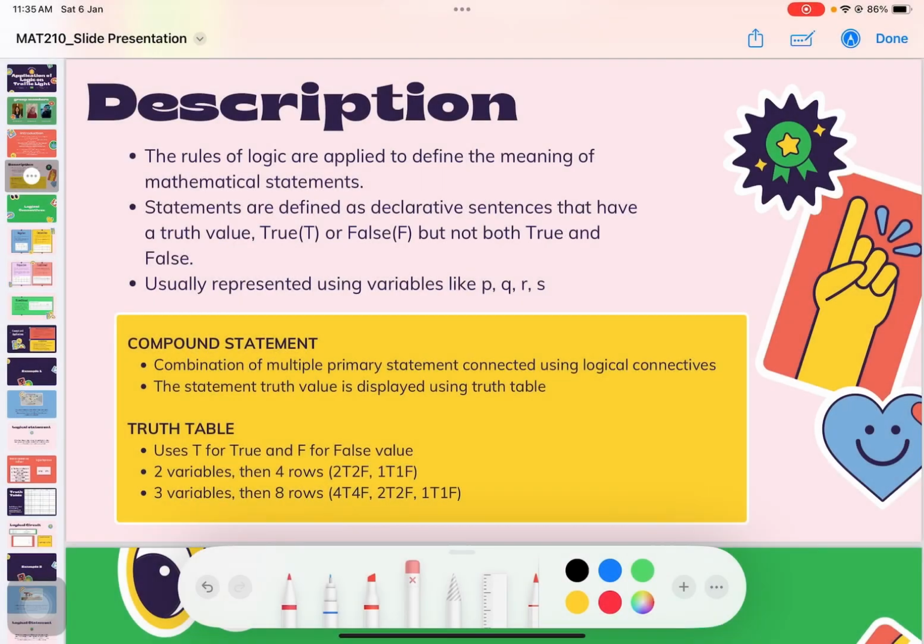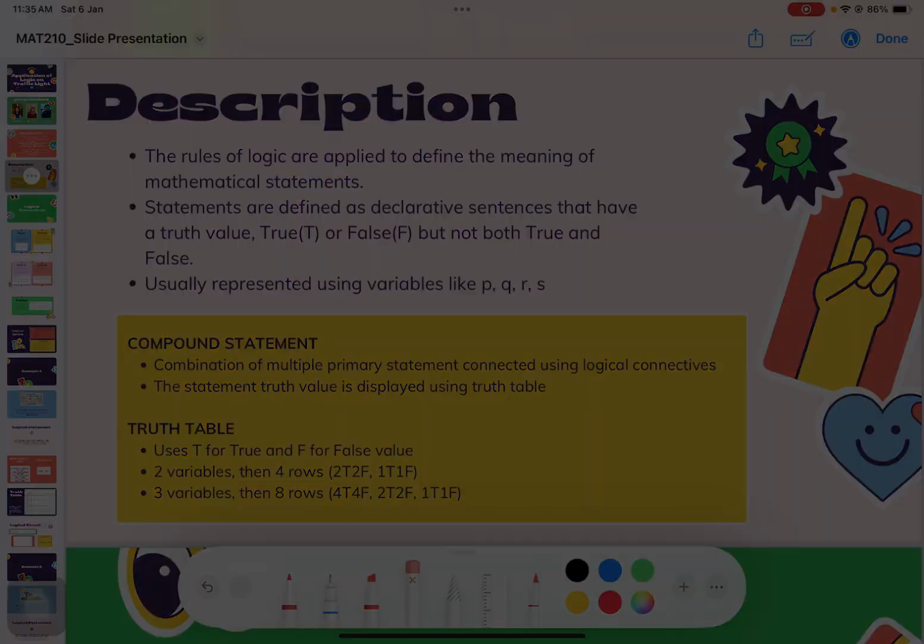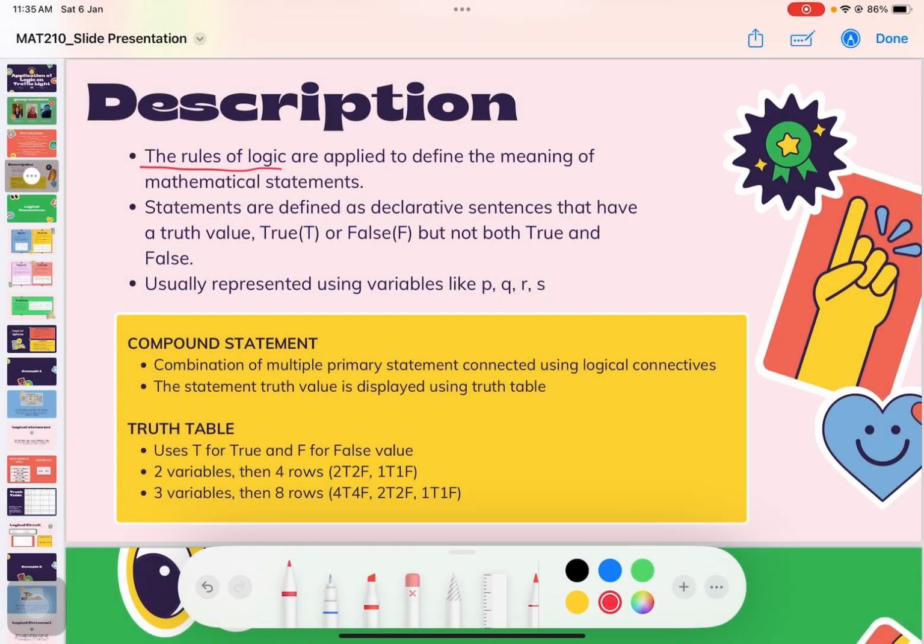Next, we're going to go into the topic description. Mathematical logic is when we study mathematics as a language by understanding mathematical sentences using the rules of logic. The rules of logic are applied to define the meaning of mathematical statements. Statements are defined as declarative sentences that have a truth value, which is true or false, but not both true and false.